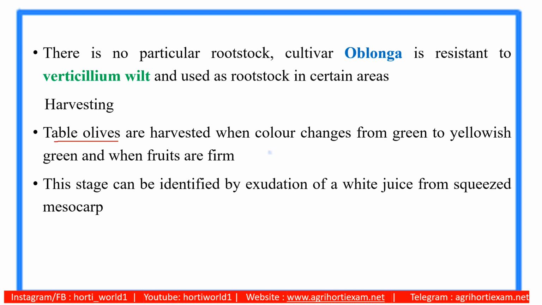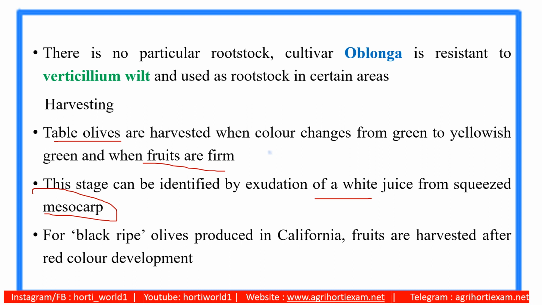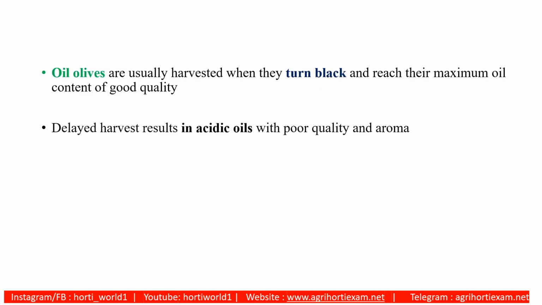For table purpose, fruits are harvested when the color changes from green to yellowish green while the fruits are firm, which can be identified by exudation of white juice when squeezed. For black ripe olives, produced in California, fruits are harvested at red color development. For oil purpose, they are harvested when they turn black, which has the maximum oil content.